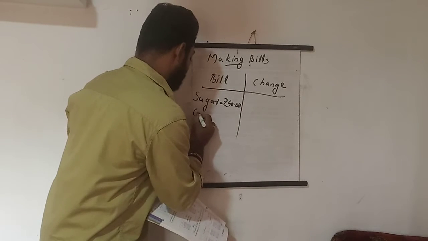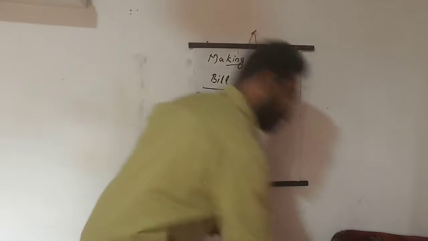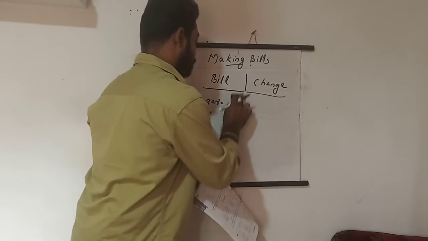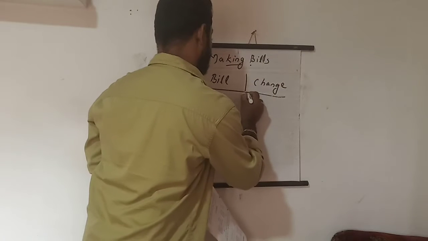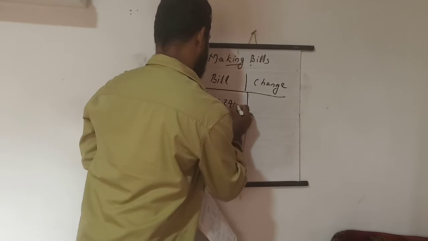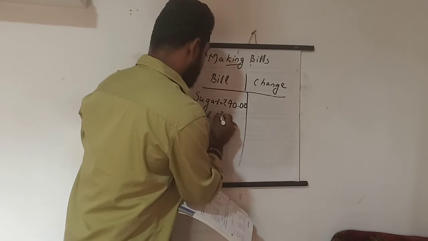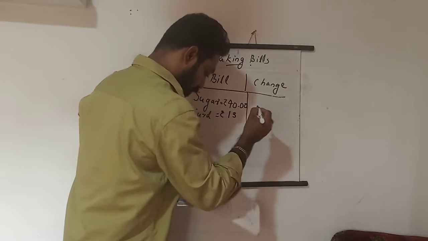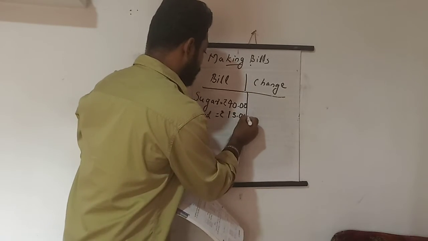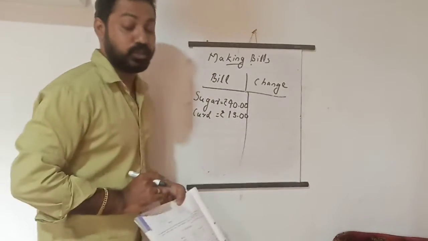Then curd. Curd is equal to rupees 13.00. So these are the things I bought. I listed the things I bought. That is the first part of making the bill.